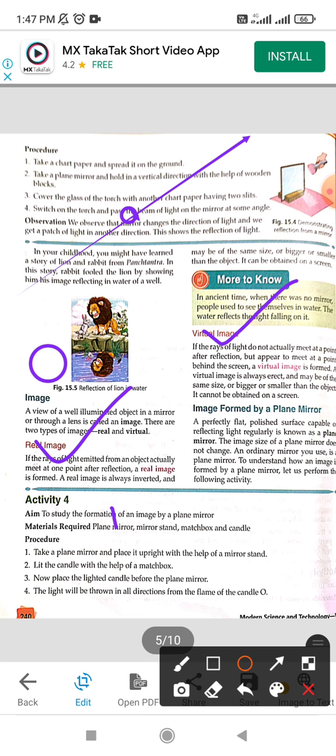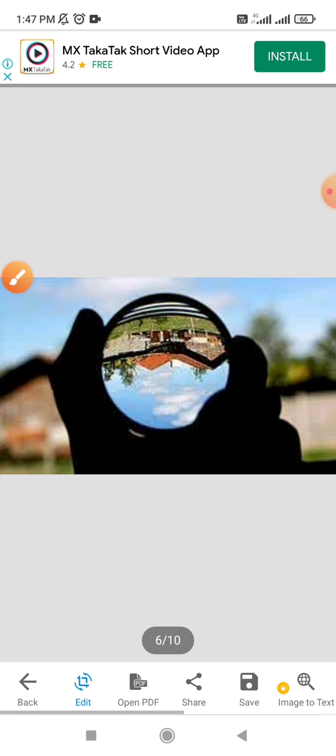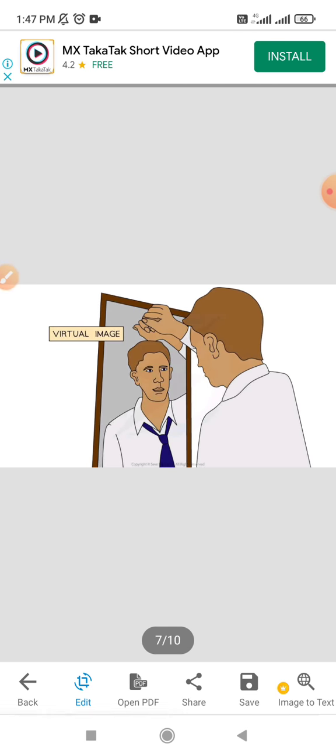Now we will talk about the same. This is a real image, it is inverted. And see virtual image, it is not inverted, it is erect, वो बिल्कुल सीधी होती है. So the mirror we are seeing, that is virtual, and the car's mirror is always virtual, and the mirror that is in the lenses are real.